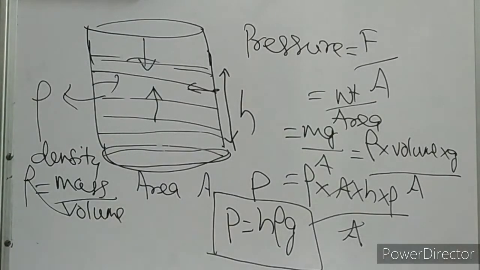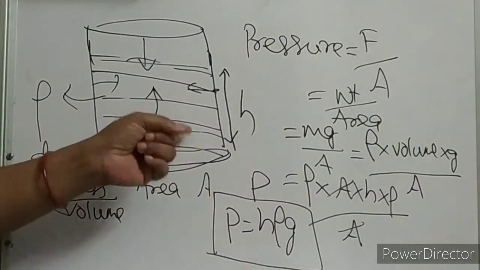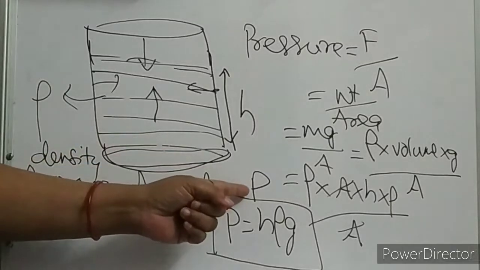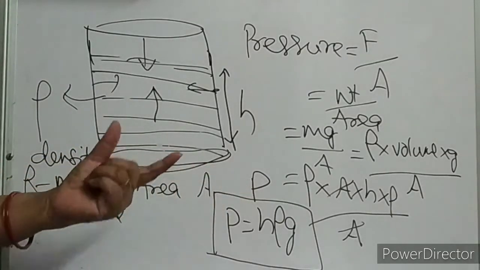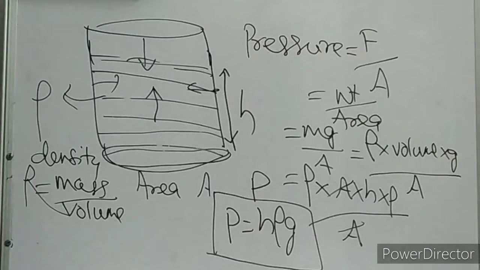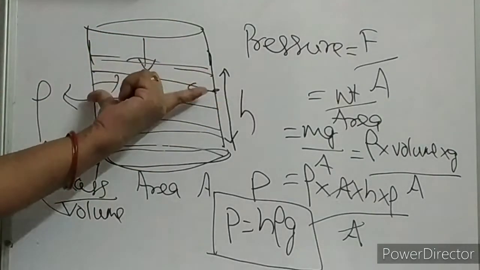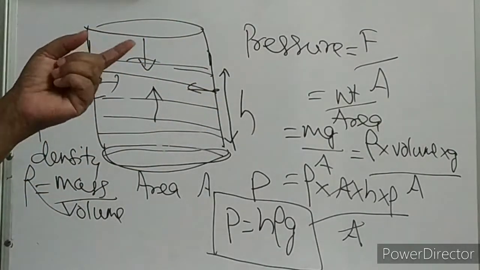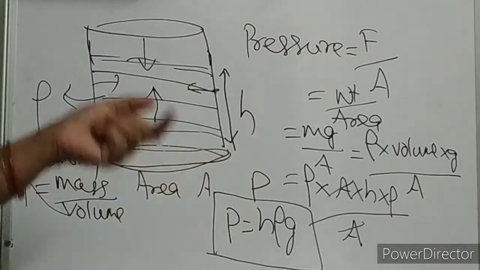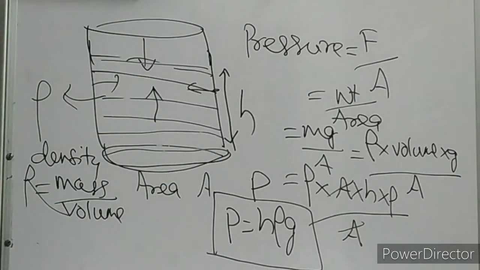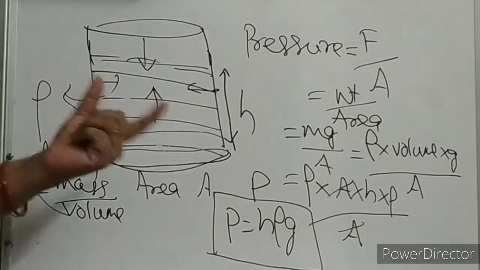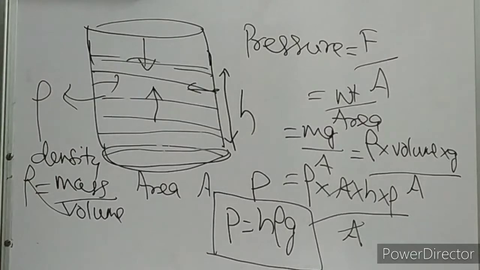What does it mean? See, pressure doesn't depend on this area now. Clearly you can see, it doesn't depend on the shape of the container also. You know, liquid will take the shape of the container it is in. Fluid can take the shape of the container. So it doesn't depend on the shape of the container.